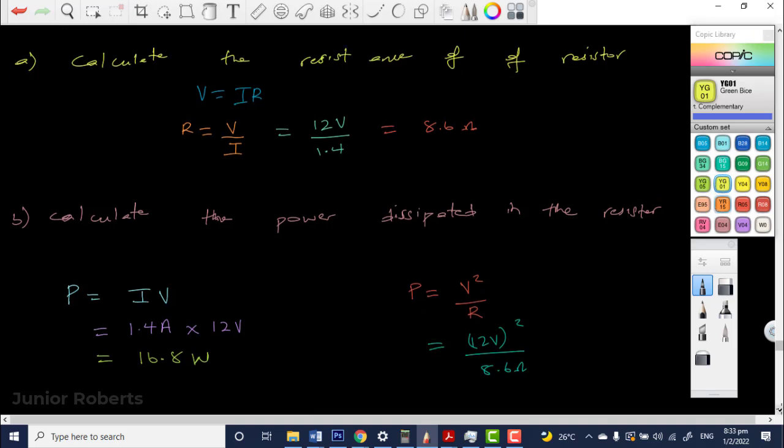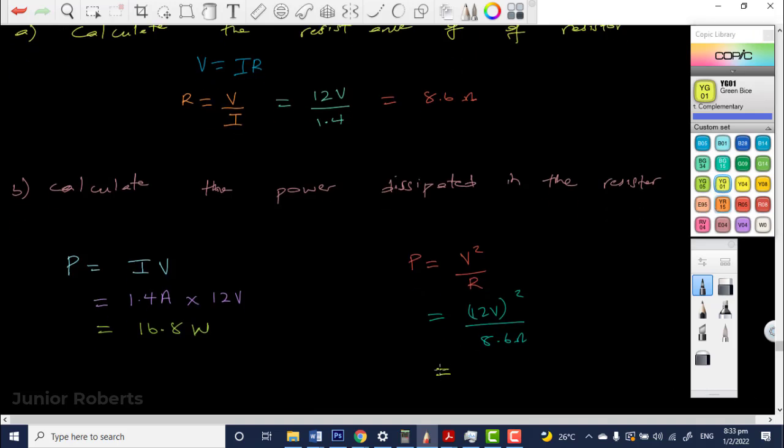So how does this work out? What do we get when we work this out? So you get about 16.7. Right, we're going to get 144 divided by 8.6, so 16.74. So 16.8? 16.74, exactly. Yeah, 16.74.